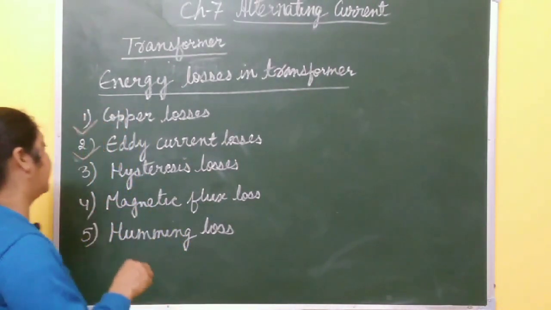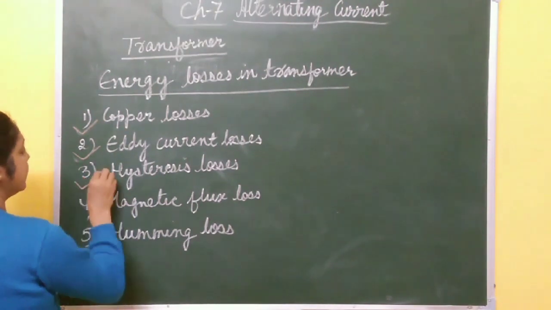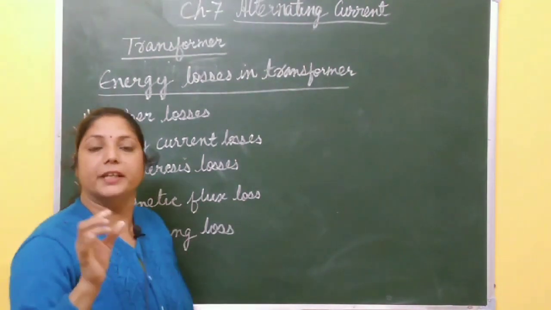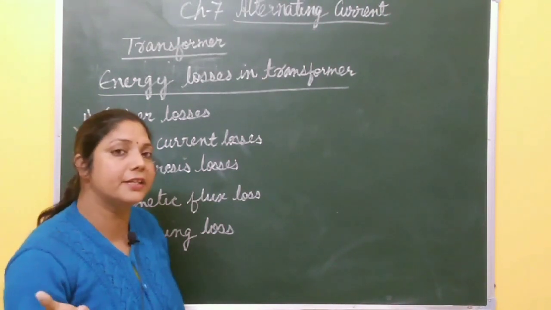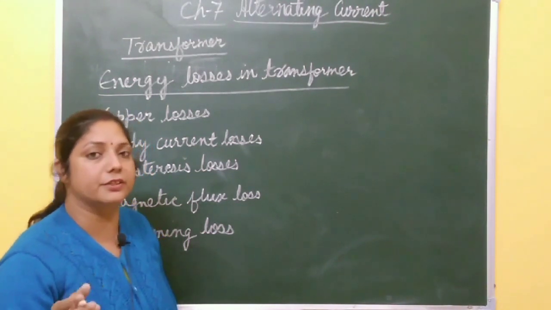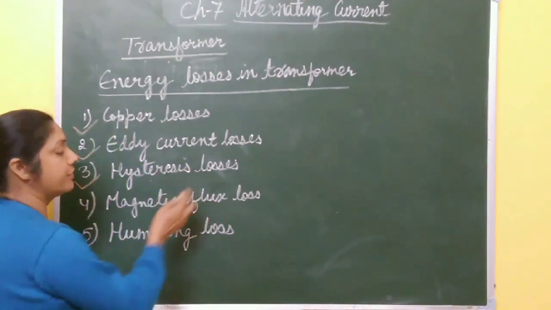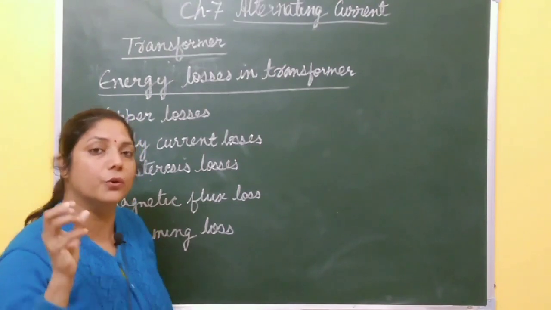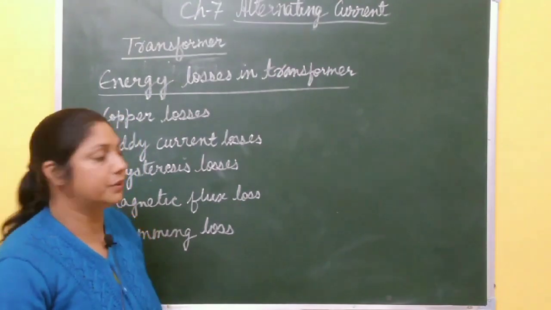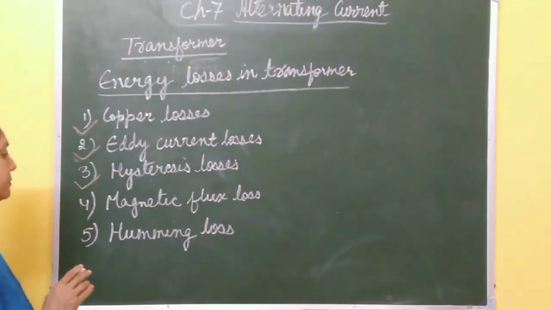Next one is hysteresis loss. For a complete cycle of AC, during magnetization and demagnetization, there is a loss of energy. That loss of energy is called hysteresis loss, and it can be minimized by using a material having a low hysteresis loop or curve, so that less hysteresis loss takes place.